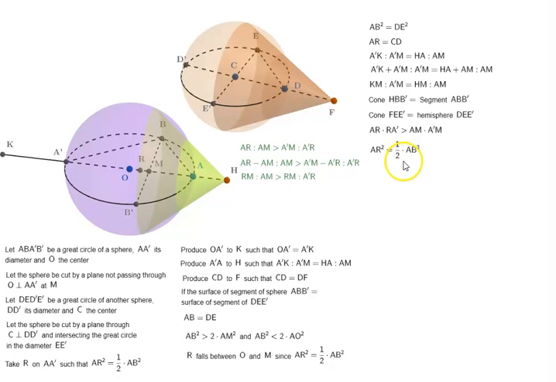AR square is AB square by 2, which is how we constructed it. AR square is equal to half of AM times AA prime. Did we get this? AB square is equal to AM times AA prime.